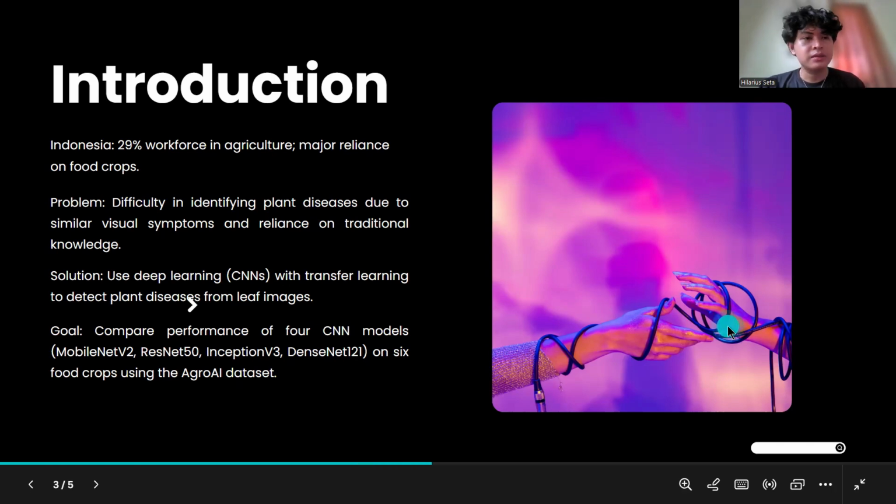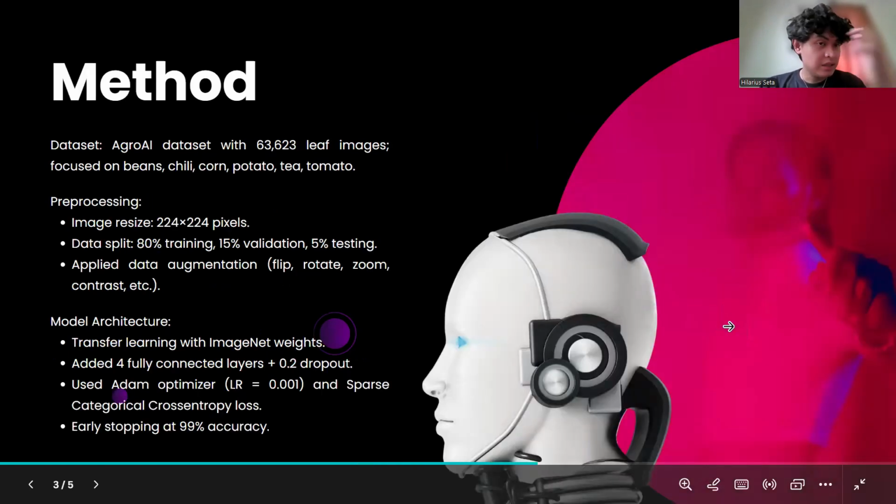Then next, in the second part, I will explain the methods. First, I will explain the dataset and pre-processing of images. The dataset is the Grow AI dataset, which consists of over 63,000 images of crop leaves.